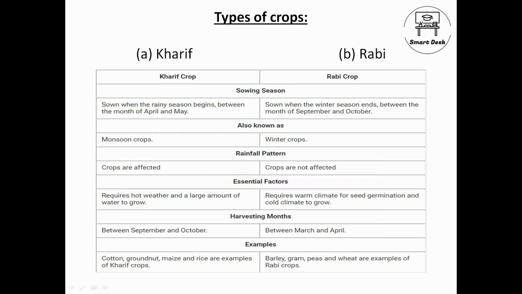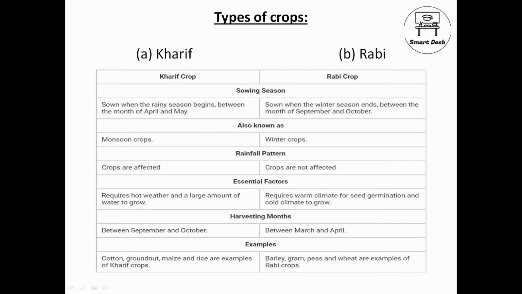Rabi crops are called winter crops. Simple. Why? Because they are grown in the winter season and harvested somewhere around mid March or April. These types of crops do not require a very hot climate, just a mild temperature. You can say a warm or cooler climate, and they are not very water needing. They do not need water in very high quantities, just a little amount of water. So generally these crops will not get affected by the rainfall. For example, wheat.